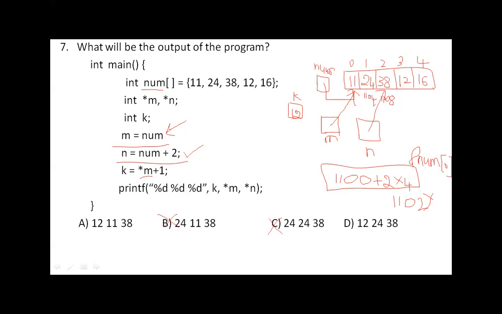Then star m. m is pointing to this location. So what is the value in that one? 11. So 11 is printed. That means 12 is printed, 11 is printed. Then star n. n is pointing to which location? This location. What is the value in that? 38. So 38 will be printed. So option A is the correct one in this case.